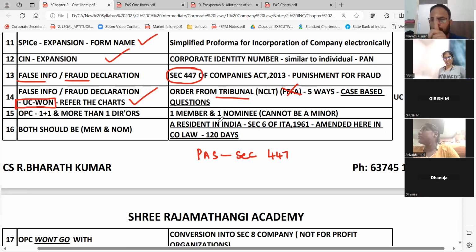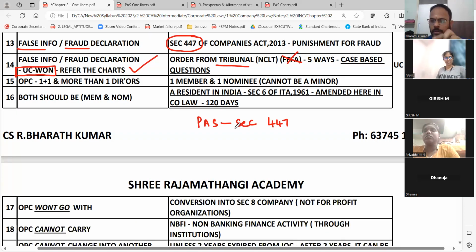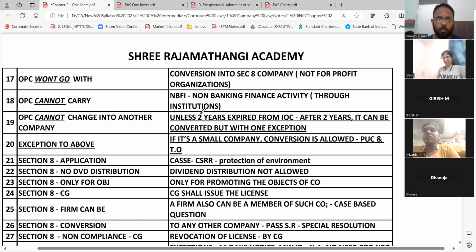OPC: 1 member, 1 nominee. They cannot be minor. The amendment is 120 days now. So we told very clearly, OPC won't go with Section 8 company, won't carry NBFI, will not change into any other company, even if it's a small company. Small company means they will change.